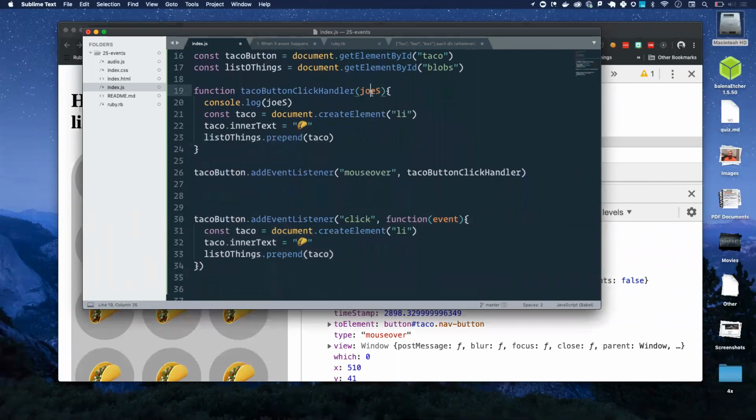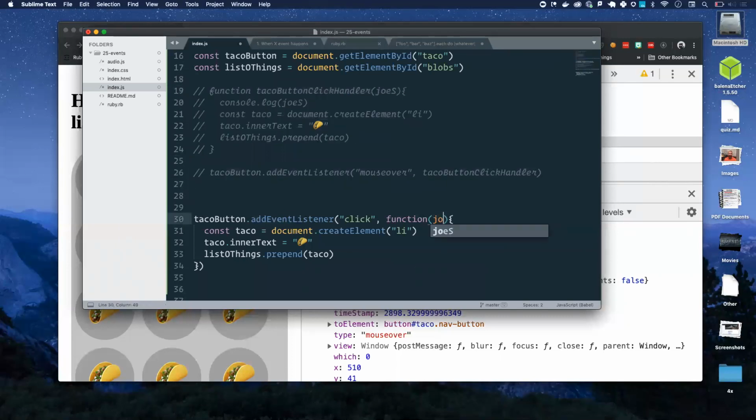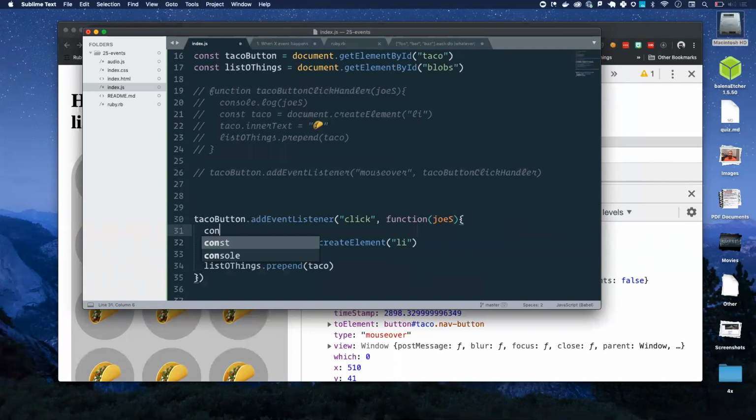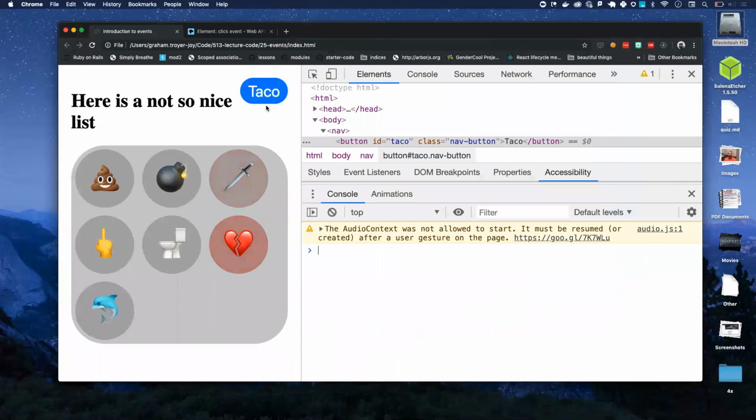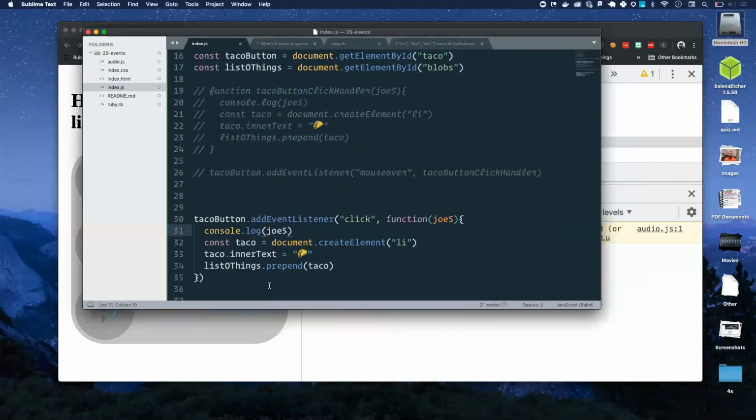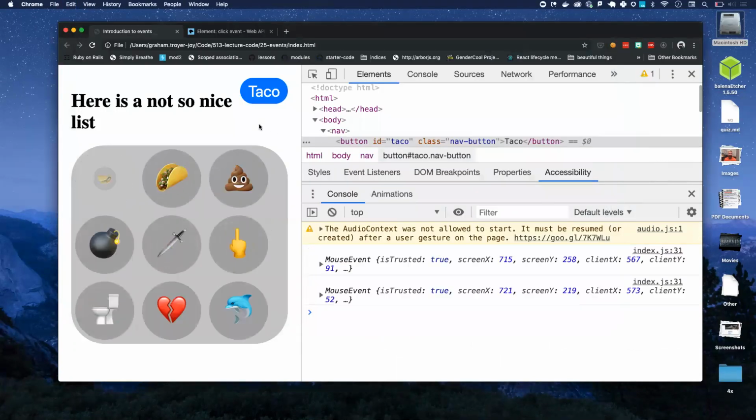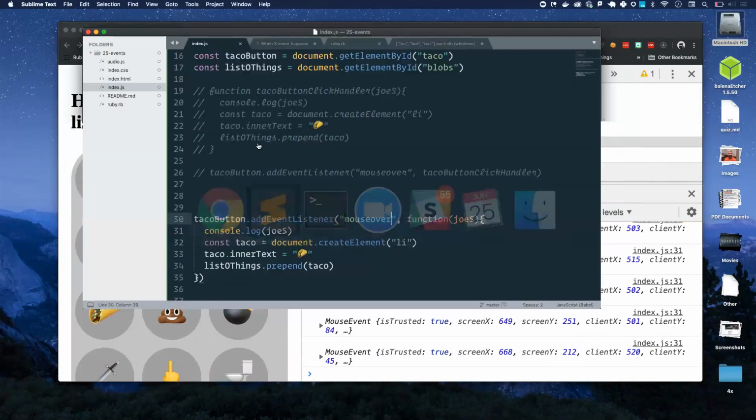Both of these are callback functions. Both of them take one argument. That one's called JOS. This one's called event. But if we use those functions in the same way, the same thing will come in, which is a mouse event that the browser will pass in. So if I want to do this the other way, well, that should work. Oh, it's a click, that's why. Same deal.